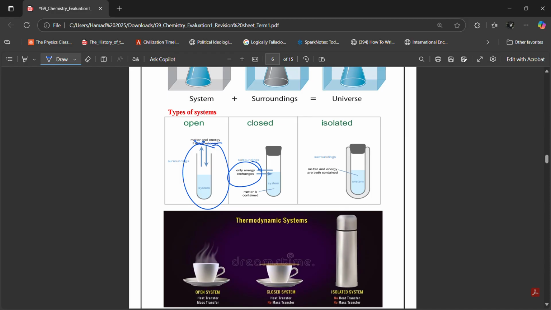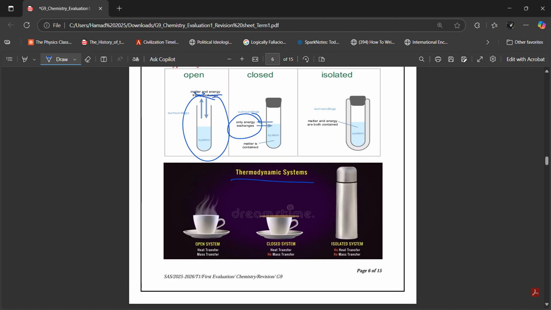In a closed system, matter cannot enter or leave the system. Gases cannot enter or leave the system, liquids cannot enter or leave the system. Only energy can be exchanged between the surroundings and the system. That's it. In an isolated system, Ibrahim, matter and energy, both of them are contained.